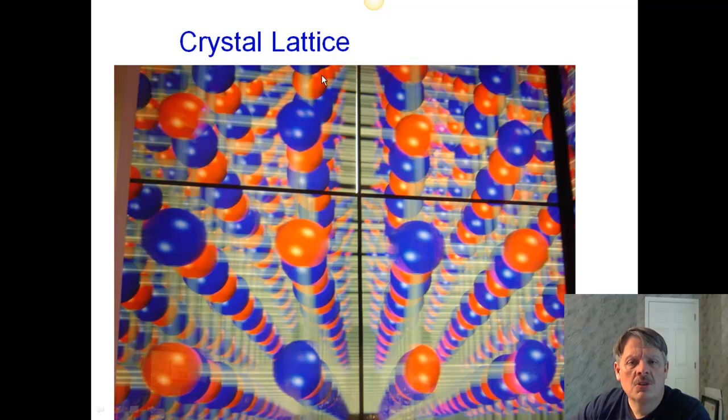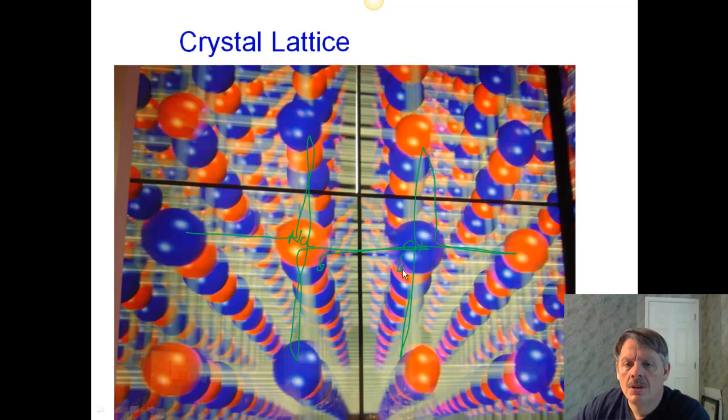These things look this way. They look like a crystal lattice. So I took this picture at the Smithsonian in Washington a number of years ago. And let's say that the red one is sodium and the blue one is chlorine. You'll notice that sodium essentially surrounds itself on all sides by chlorine. And there's one behind it as well back there. Right? So, and chlorine does the same thing with sodiums on all sides.